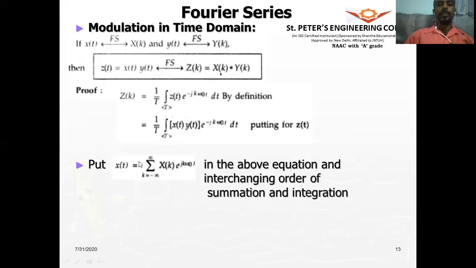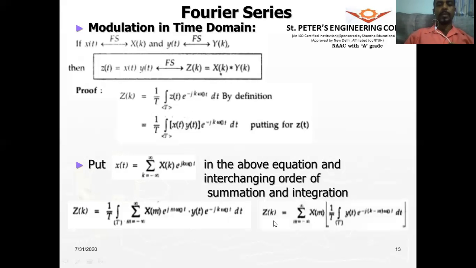So x of t will be equal to sigma k equals minus infinity to plus infinity X of k e to the power of plus jk omega naught t. So once we substitute, for this x of t we have substituted this term here. Now these exponential terms you can club together.